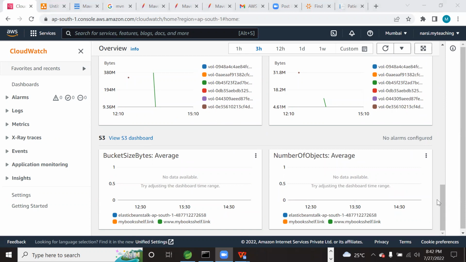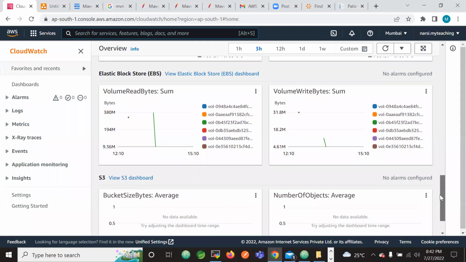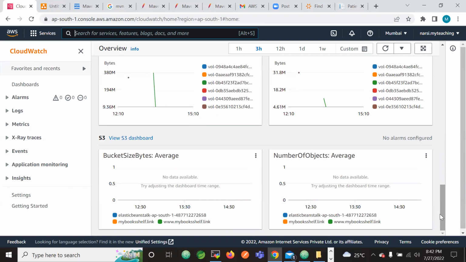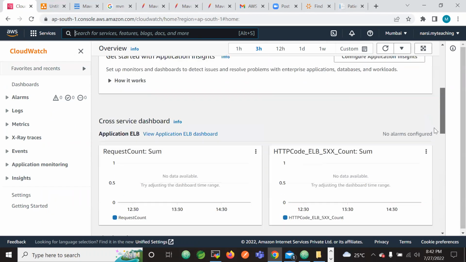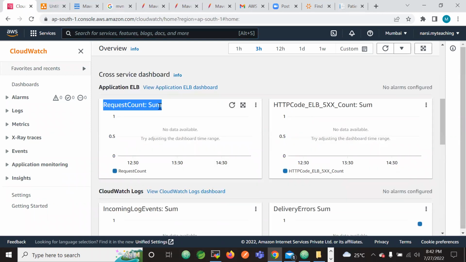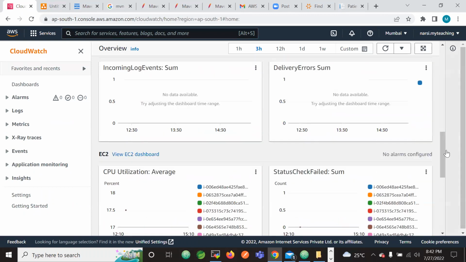Sir, can we monitor with CloudWatch through the Tomcat web server also? The Tomcat web server doesn't give us the JVM metrics unless we configure them. Tomcat will give us only the application logs, but not the network logs, whereas CloudWatch also gives us the network logs. If you can see the network count here, how many requests reached and how many reached the load balancer, all these things it gives.